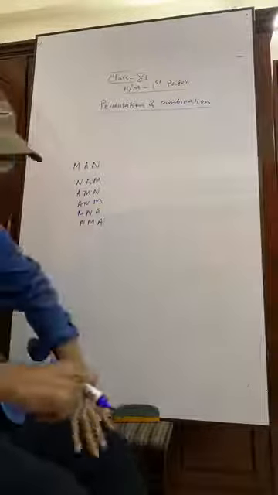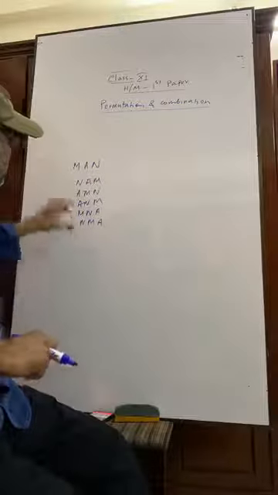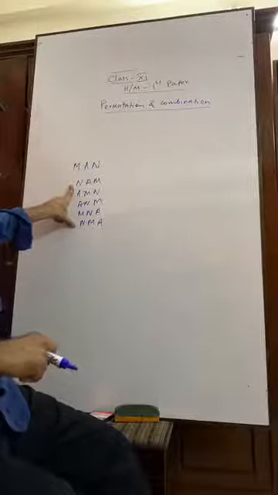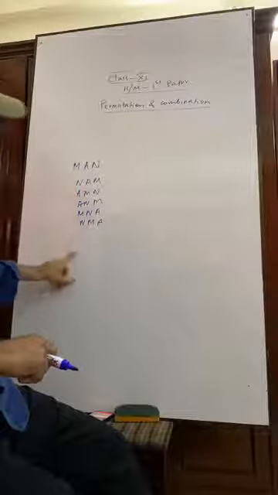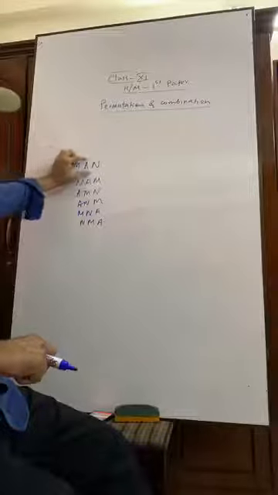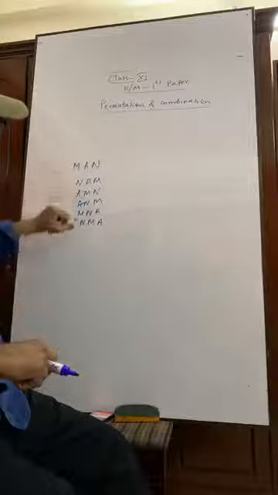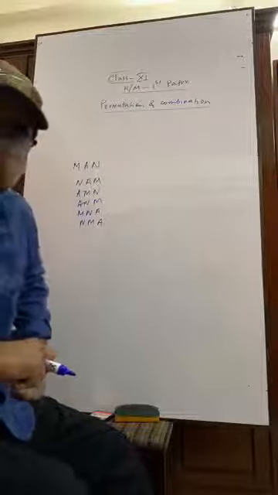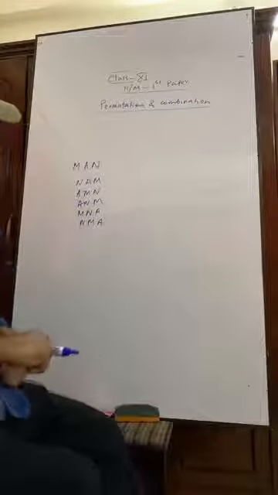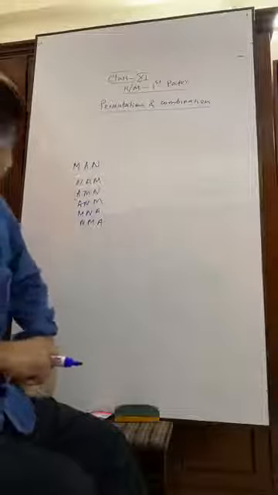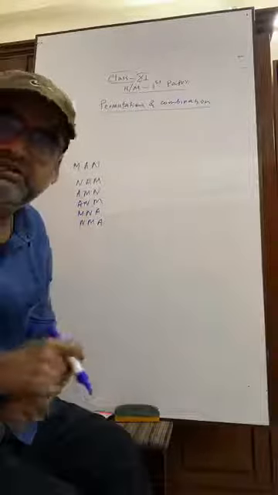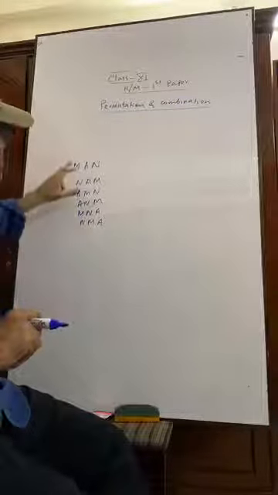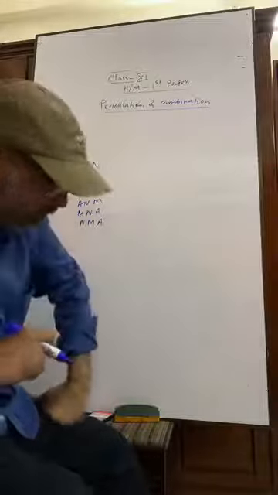You understand? Maybe these 5 words are meaningful or non-meaningful, okay? So from the word MAN we can get another 5 words using all the letters. That means by changing the position of the letters, we have got another 5 words.